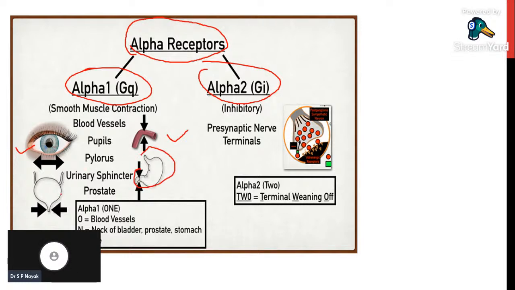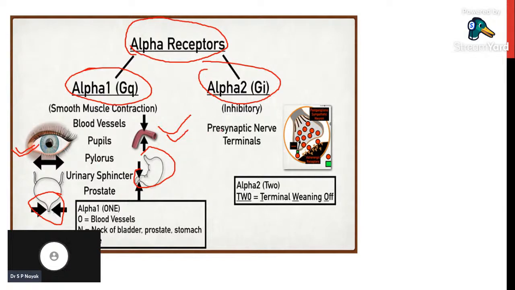Alpha 1 are present in the sphincters of the urinary tract. Let me repeat the point: 1 in blood vessels, 2 in eyes, 3 in GI sphincter, 4 in urinary sphincter. So these four are very important locations of alpha 1 receptors.